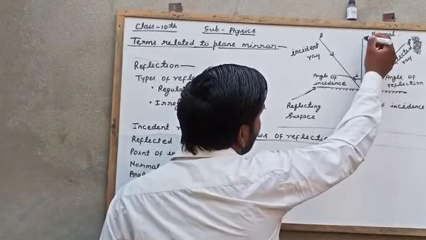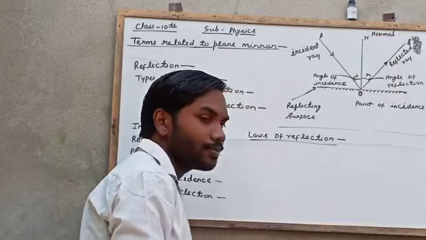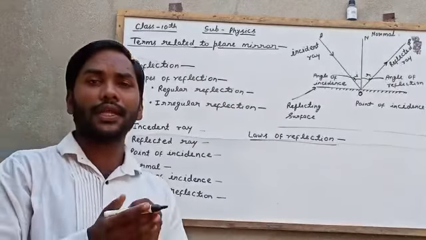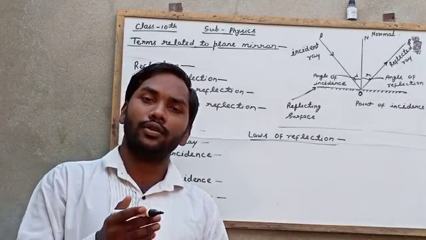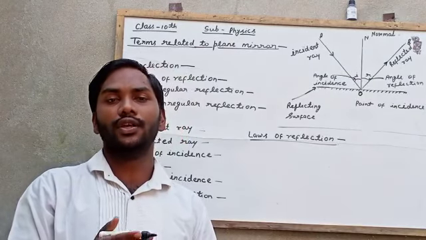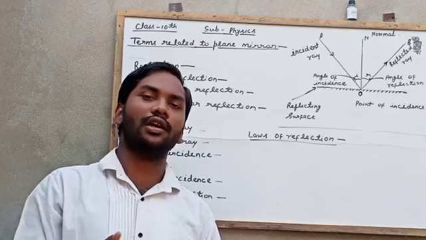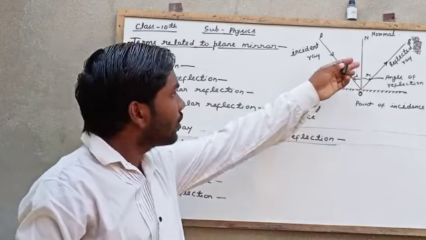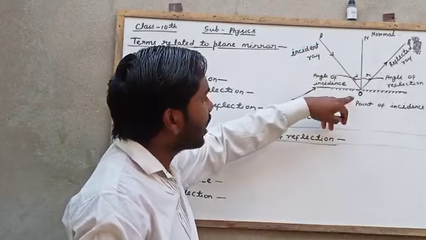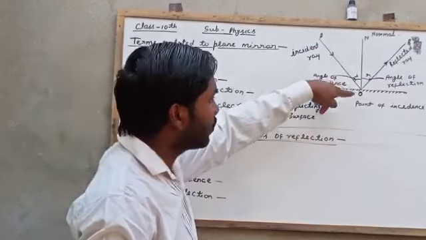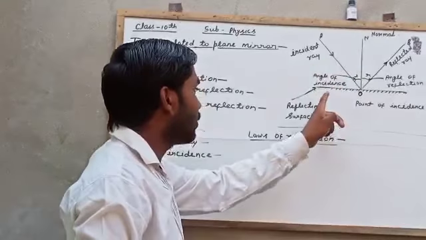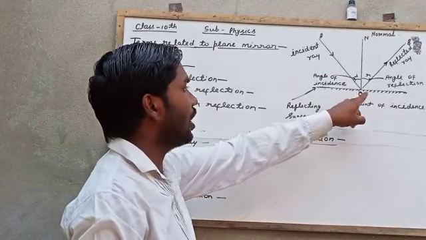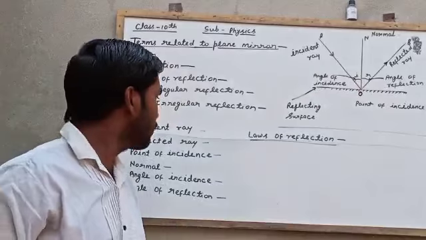Here ON or NO is the normal. The perpendicular drawn on the point of incidence is called normal. In the figure, NO is the normal because NO is the perpendicular drawn on the reflecting surface at the point O.